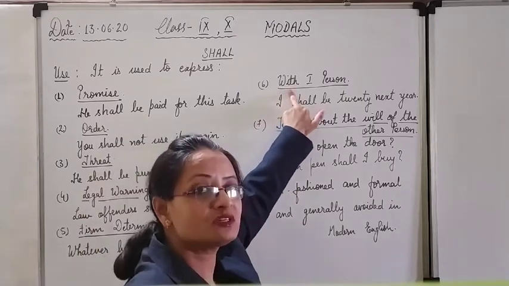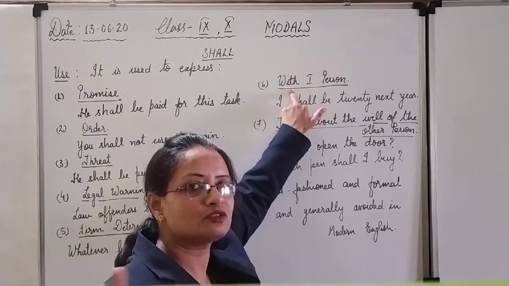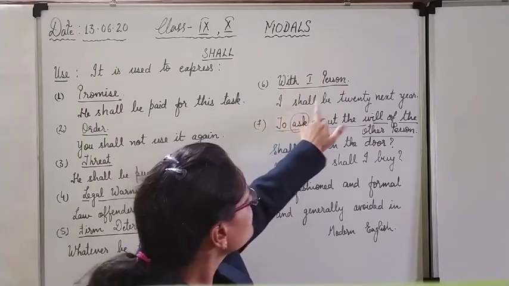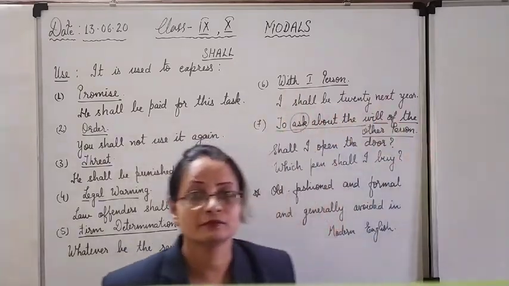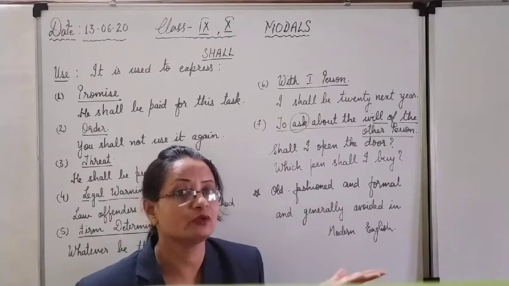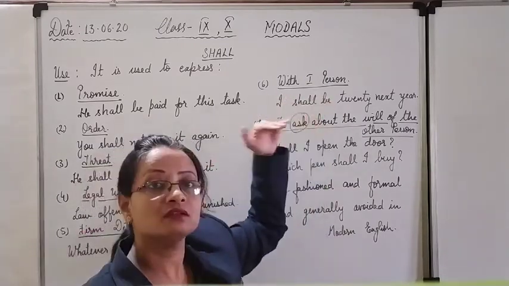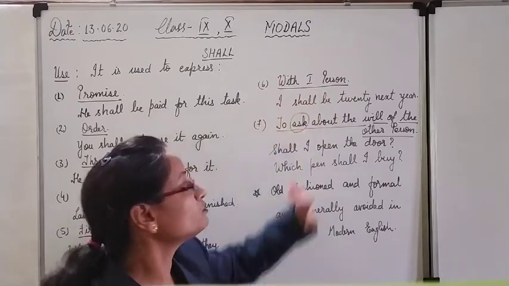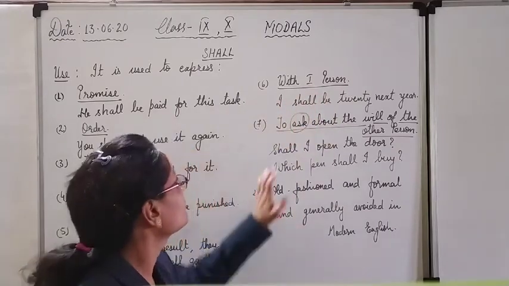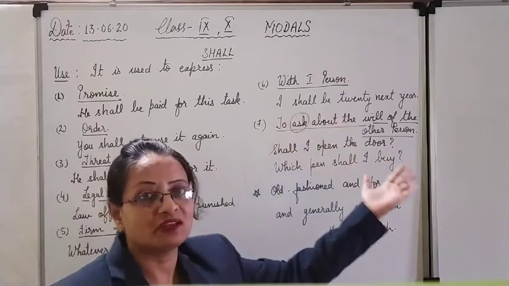See, with first person to express simple future tense. I shall be 20 next year. Means next birthday I shall be 20 years of age. And with first person means with plural also. With we also we will use shall. We shall. We shall go to picnic this week.